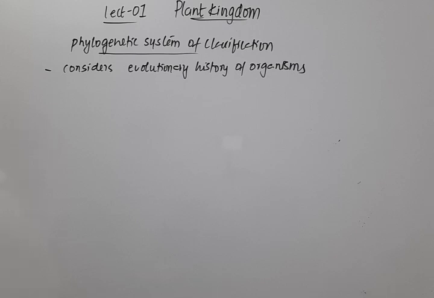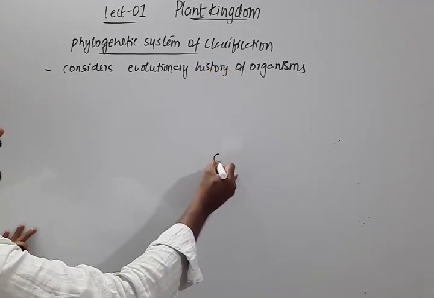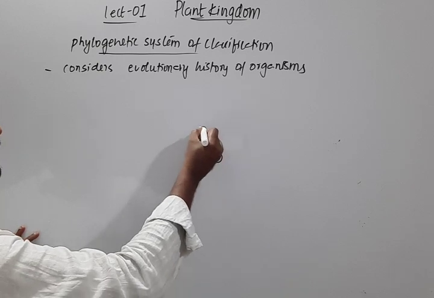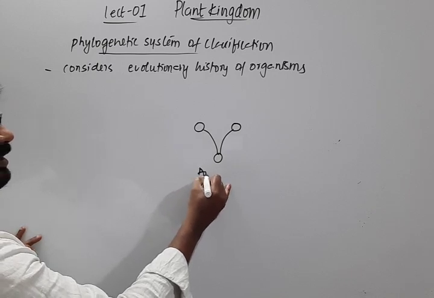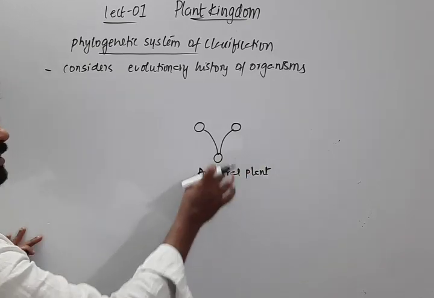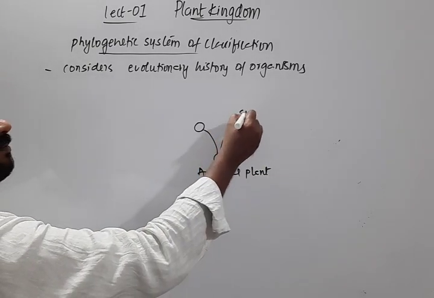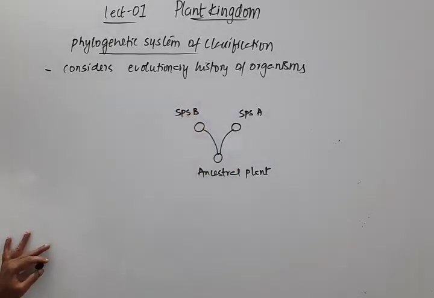We need to consider the evolutionary history of plants, which means the lineages. Suppose here there is a plant, and in course of time it diversified into two plants. This is called the ancestral plant, and this ancestral plant diversified to form species A and species B in course of time. So this we call evolution.